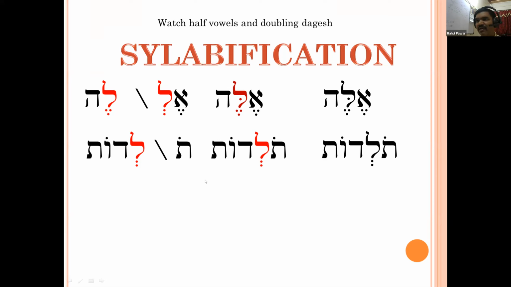For example, the holum under tau makes an open syllable, because it begins with a consonant and ends with a vowel, that is holum. Whereas the second syllable, ledot, begins with lamed, a vocal shiva, and ends with a consonant, that is tau.